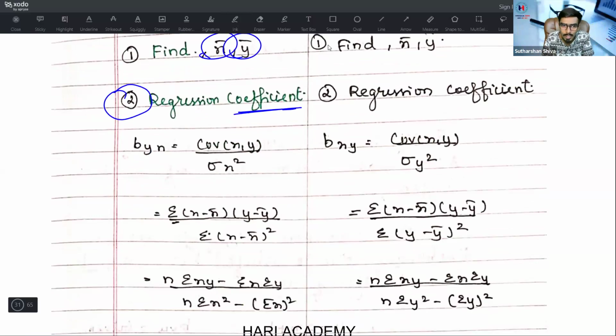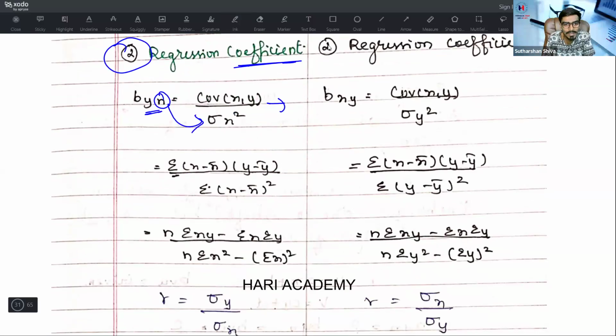Let's take y on x first. byx is covariance of x, y divided by sigma x square. Use this formula if the covariance value is given. If x minus x bar and y minus y bar values are directly given, use summation of (x minus x bar) into (y minus y bar) divided by summation of (x minus x bar) the whole square. This is the formula because it is y on x. Then suppose you may have a doubt.